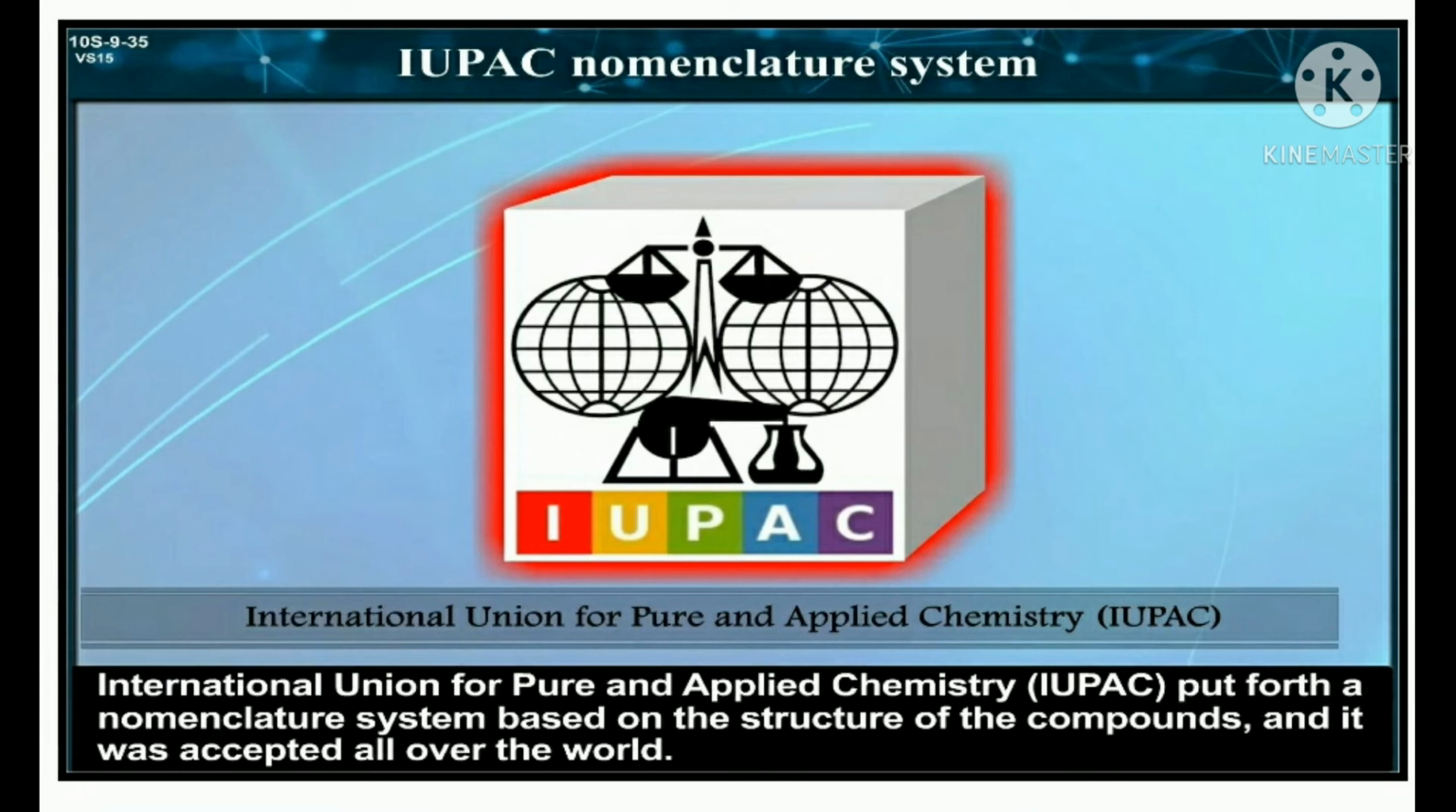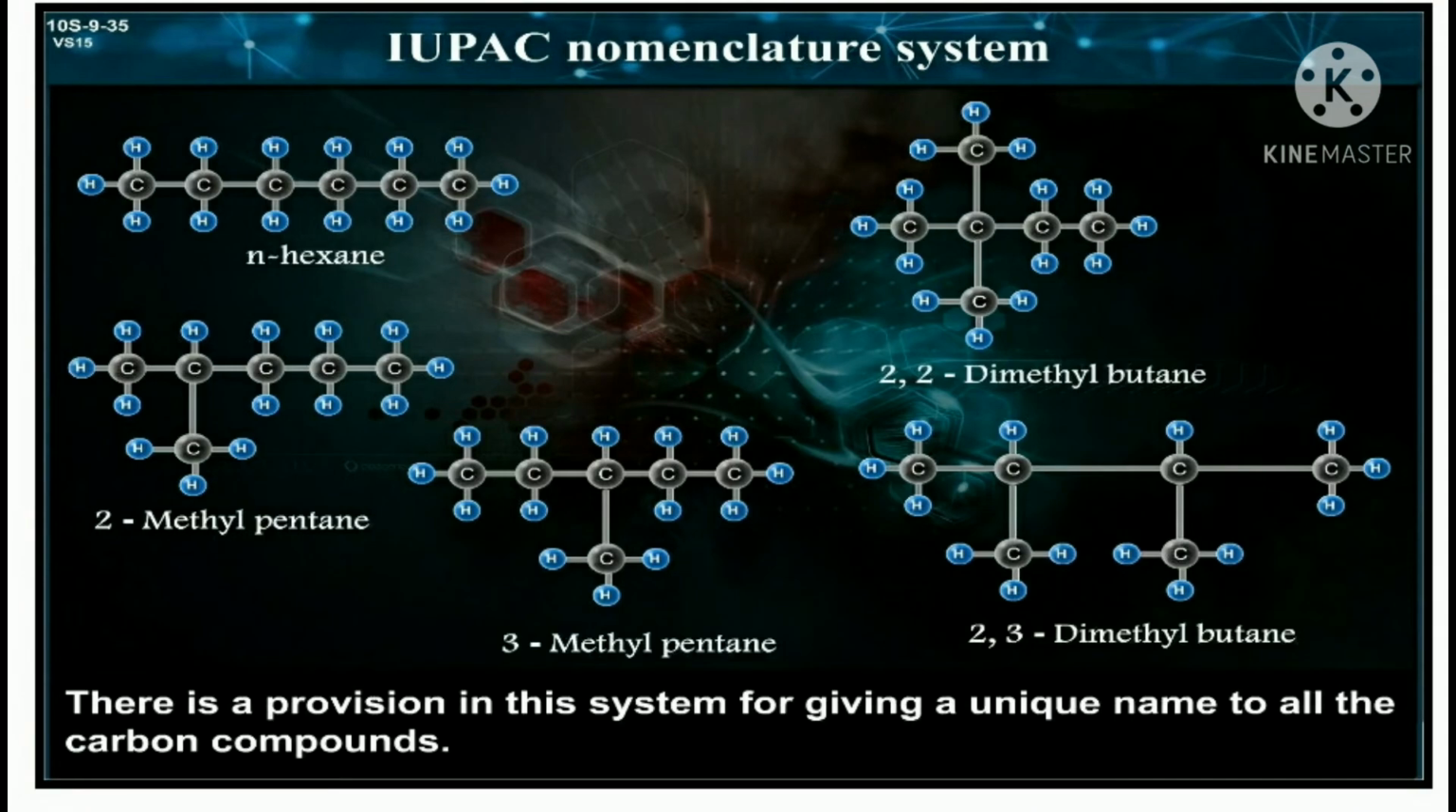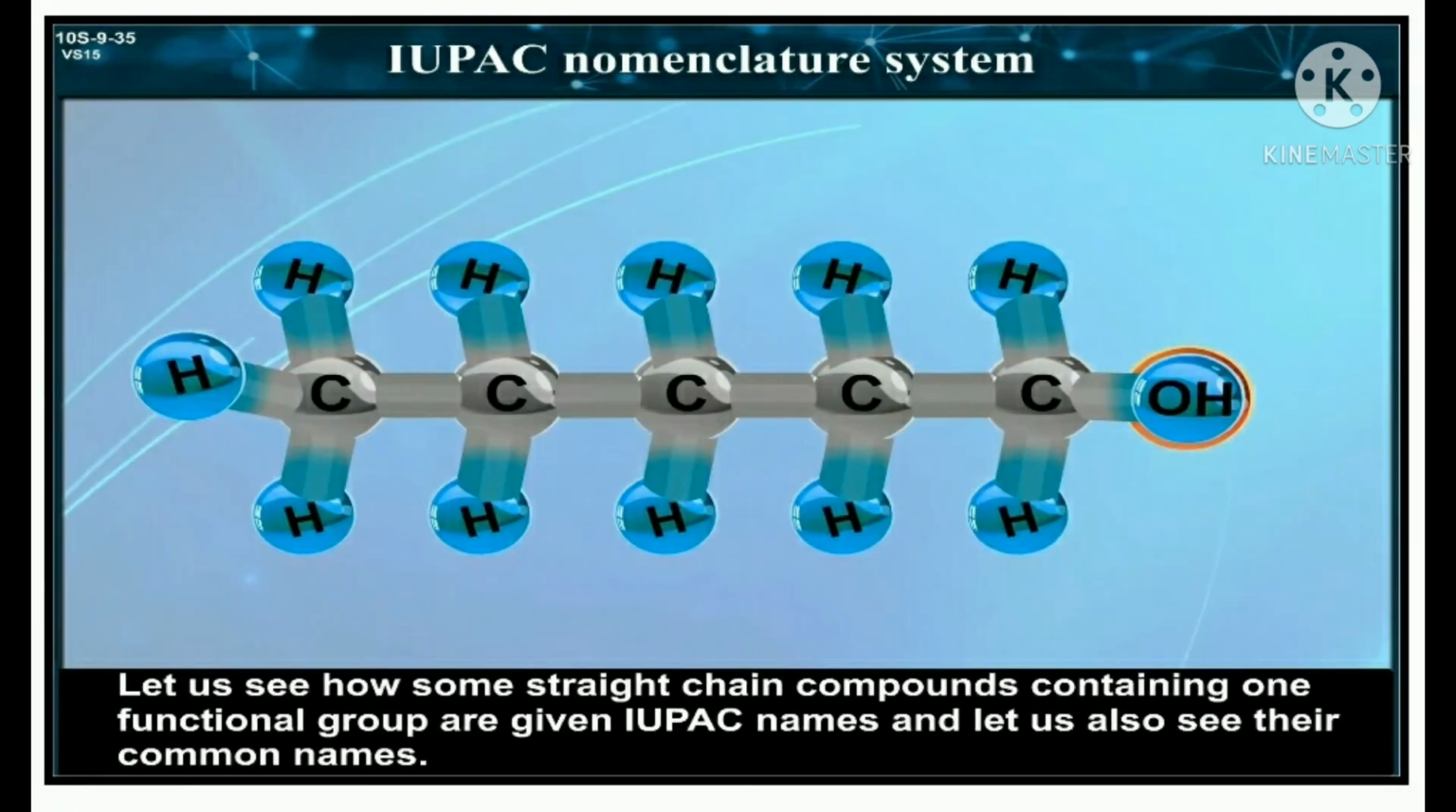IUPAC nomenclature system. International Union for Pure and Applied Chemistry, that is IUPAC, put forth a nomenclature system based on the structure of the compounds, and it was accepted all over the world. There is a provision in this system for giving a unique name to all the carbon compounds.